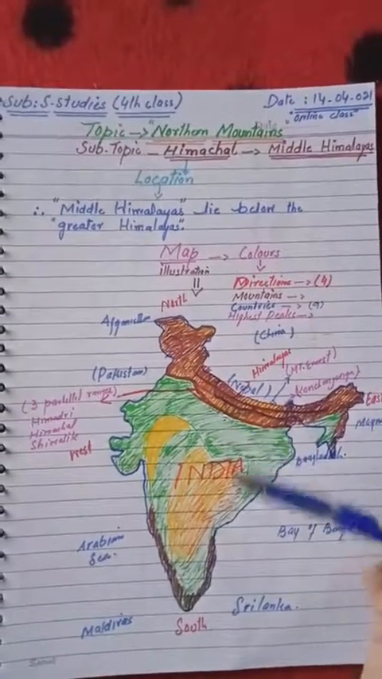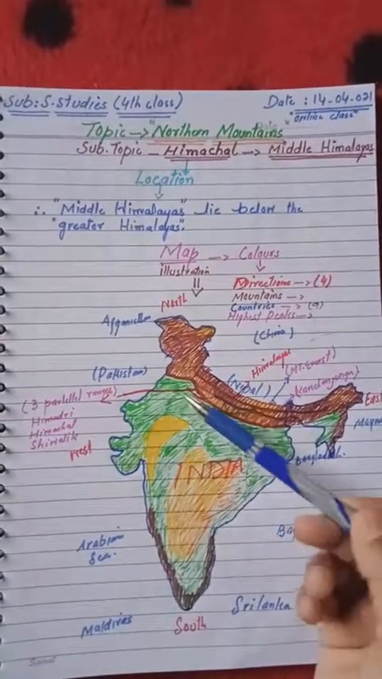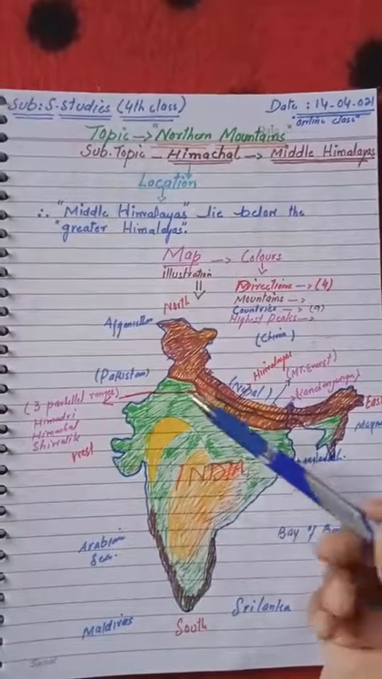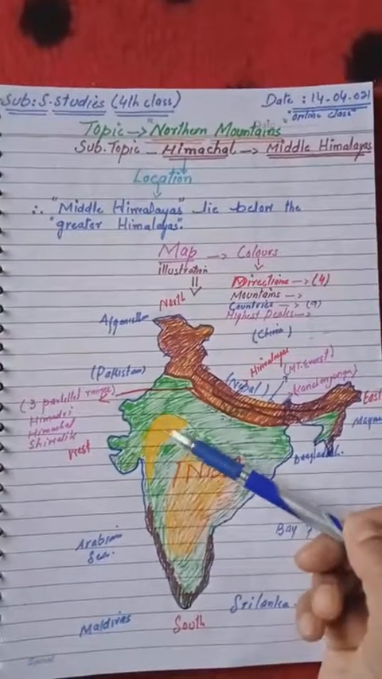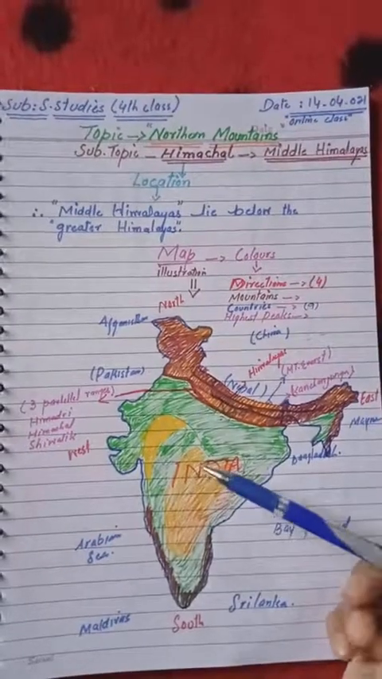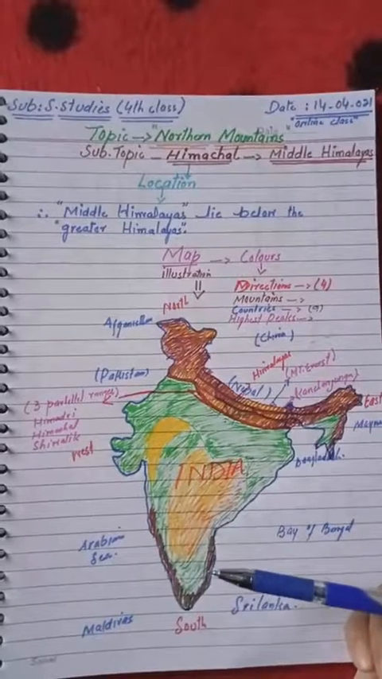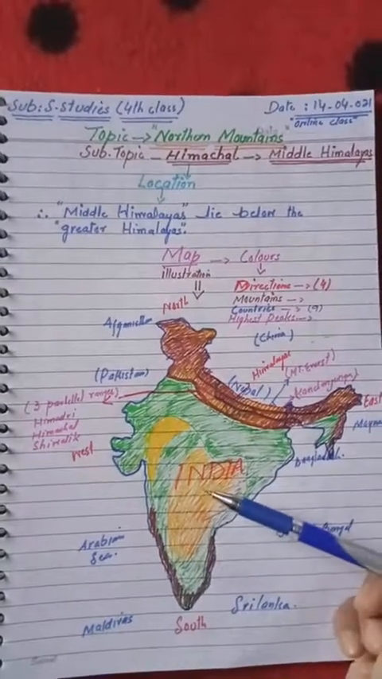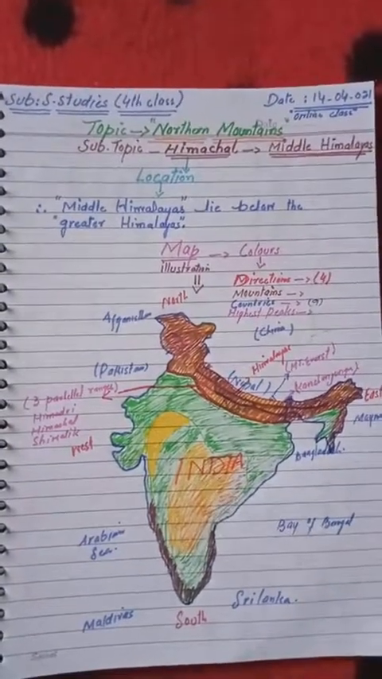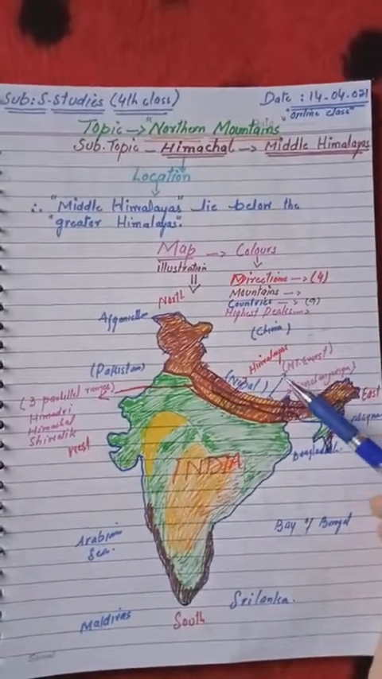Okay, so here I use green color, which represents plains. I use yellow color, which represents desert areas, and I use this light brown, which represents plateau regions. This is also known as the Deccan Plateau. And at this point is Mount Everest, the world's highest peak.